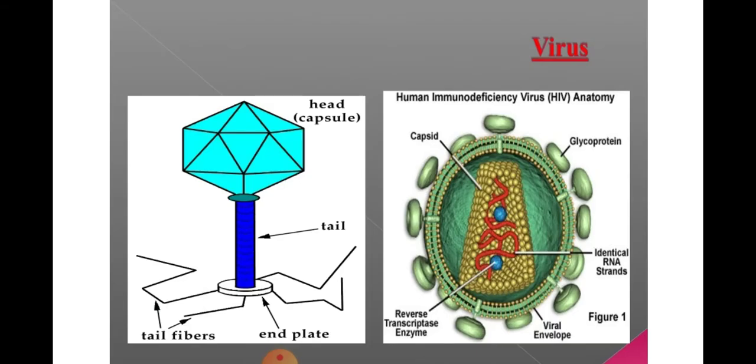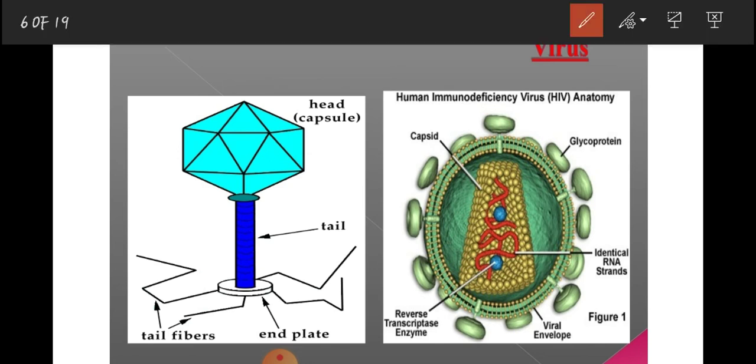This is the structure of a virus. I have explained this structure in my previous video. If we are talking about the structure of a virus, it has a head, which is also known as the capsid.